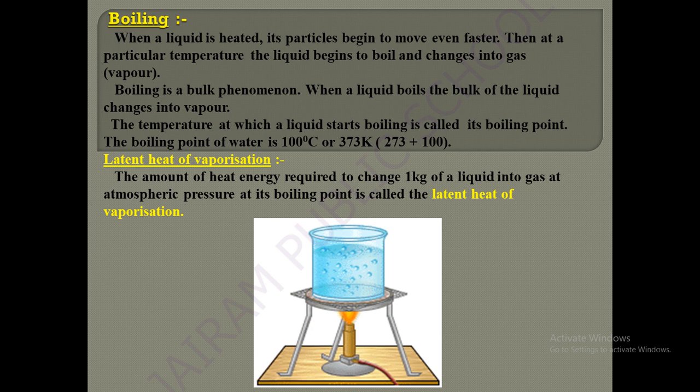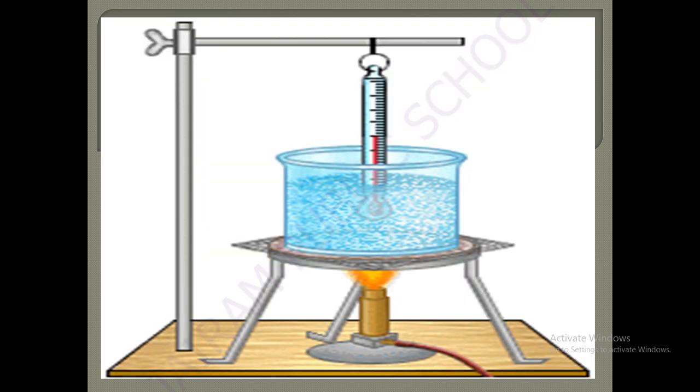Here again one more term we are going to see, that is latent heat of vaporization. It is the amount of heat energy required to change 1 kg of liquid into gas at its atmospheric pressure. That is, liquid is converted into gas by applying some heat energy. Here is the pictorial representation. We take a beaker with liquid water and insert a thermometer, and that liquid water is converted into water vapor or steam. We have to note down the temperature at which it is converting. That is called latent heat of vaporization.